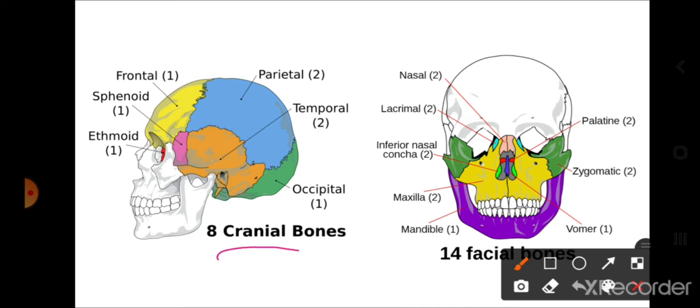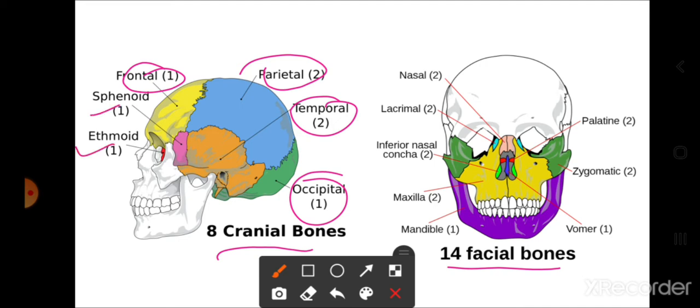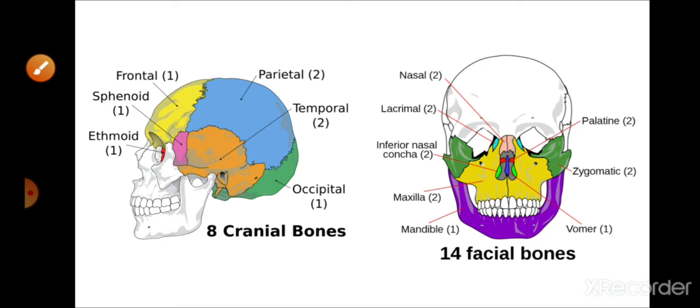See, these are the 8 cranial bones and these are the 14 facial bones. So which are the 8 cranial bones? 2 parietals, 2 temporals, 1 occipital, 1 frontal, then there is a sphenoid bone, then the ethmoid bone. So these are basically the bones of the cranium. Now these are the facial bones. The 2 nasal bones, the 2 lacrimals, the 2 inferior nasal conchae, the maxilla, the mandible, the 2 palatines, 2 zygomatics, and 1 vomer bone. So these are the facial bones. So that is regarding the skull region.